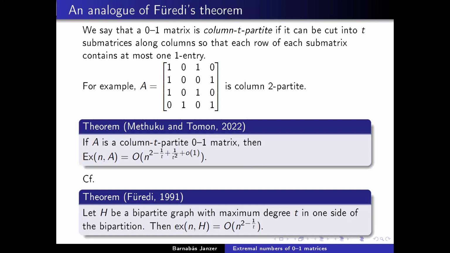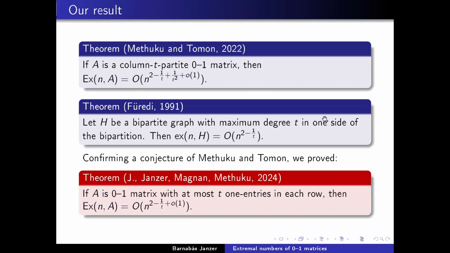And in fact, Methuku and Tomon conjectured that you can remove both of these differences between these theorems. So you can get away with only assuming that every row has only t 1 entries, and you can remove the 1 over t squared from the exponent. And our result exactly does that. So we managed to prove this conjecture of Methuku and Tomon and show that if you have at most t 1 entries in each row, then the extremal number can be upper bounded by n to the 2 minus 1 over t plus little o(1).